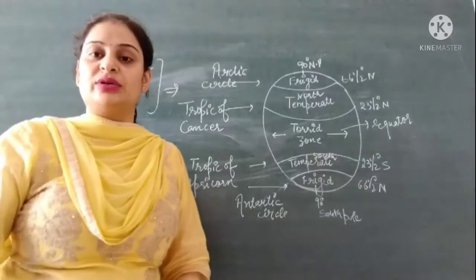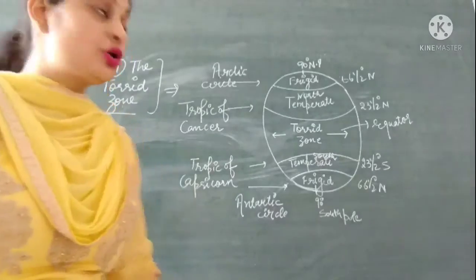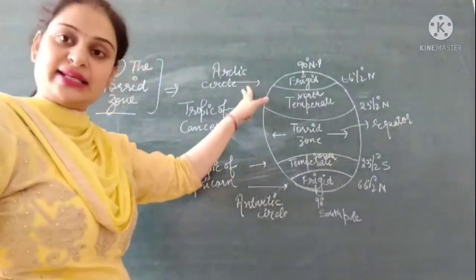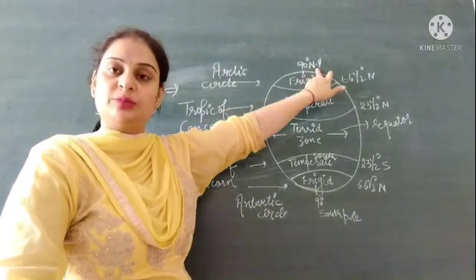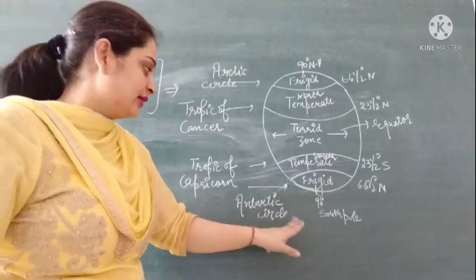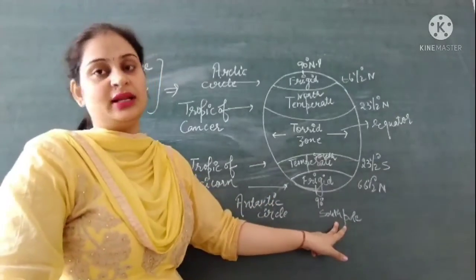Now we will discuss the third climatic zone, which is the frigid zone. This zone lies between the Arctic Circle and the North Pole in the northern hemisphere, and the Antarctic Circle and the South Pole in the southern hemisphere.